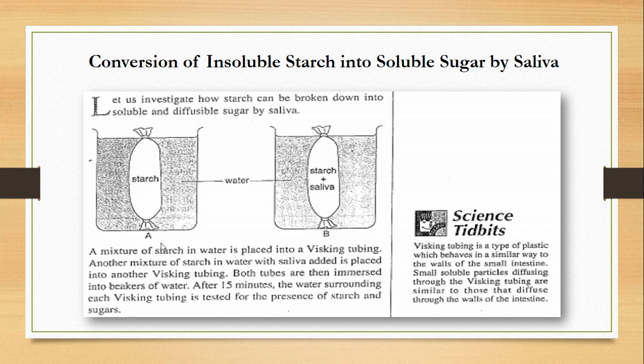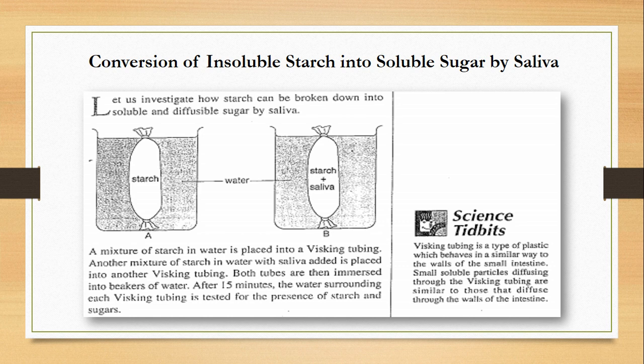Do you understand this experiment? Do you have any idea what will happen? You know that water has the ability to dissolve. Water is a good solvent. Starch is a macromolecule, a large indiffusible molecule. So do you think that starch can diffuse through water?